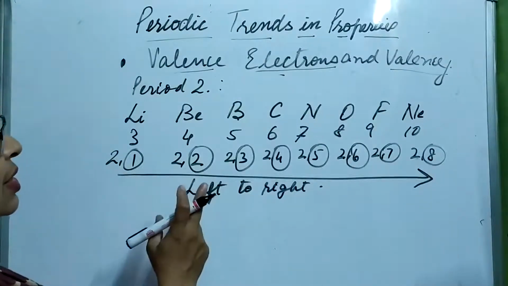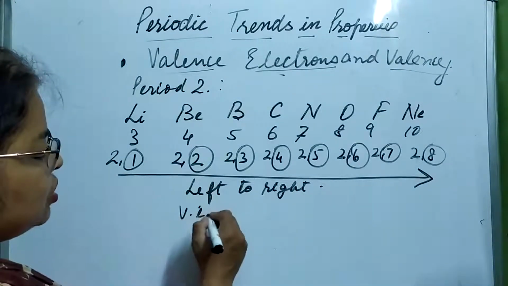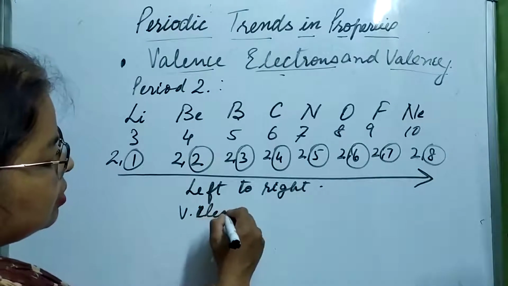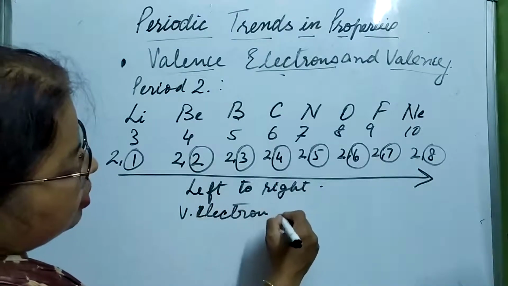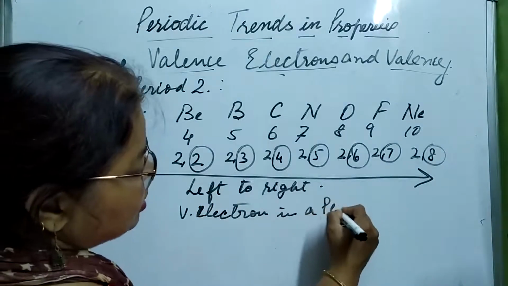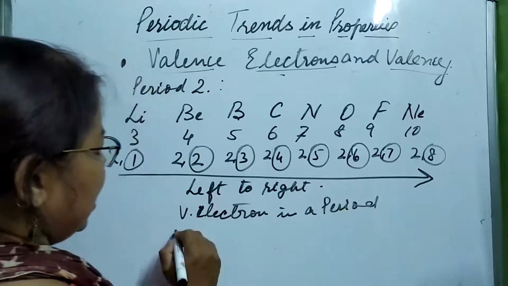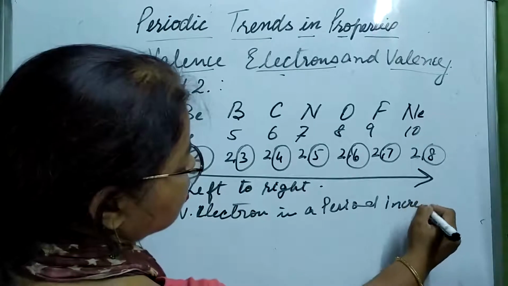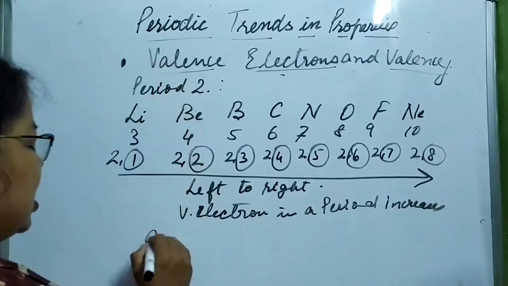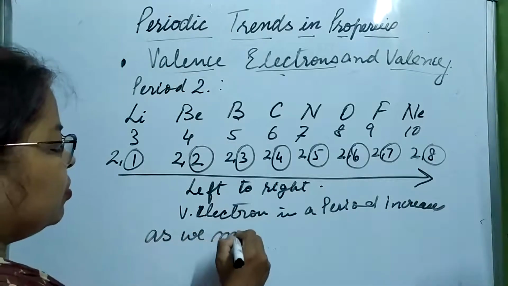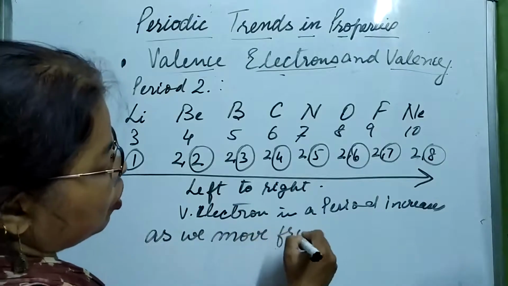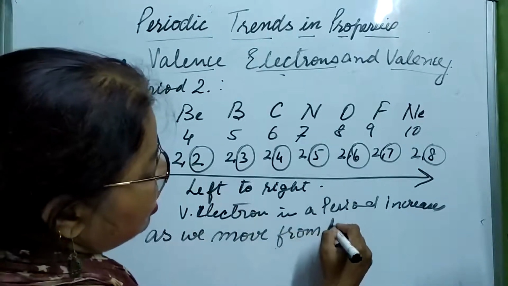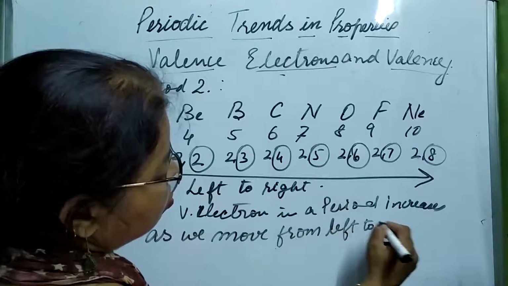So what we can say is, the valence electrons in a period increase as we move from left to right.